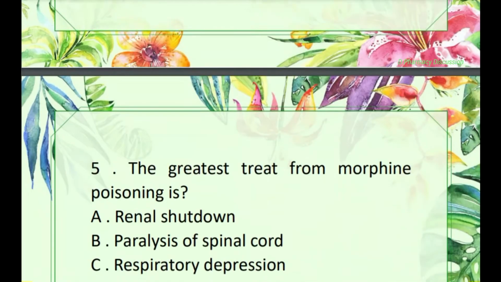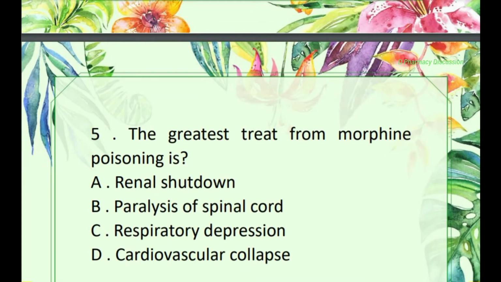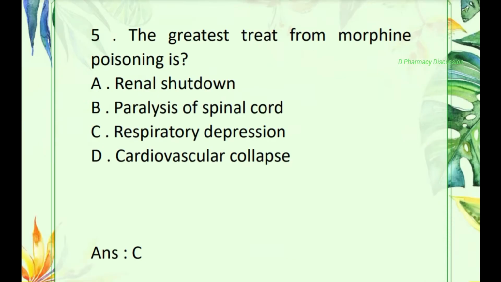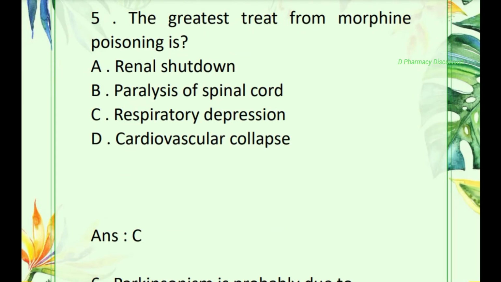Then question number 5. The greatest threat from morphine poisoning is? Option A. Renal shutdown, B. Paralysis of spinal cord, C. Respiratory depression, and option D. Cardiovascular collapse. Correct one is option C, that is respiratory depression.